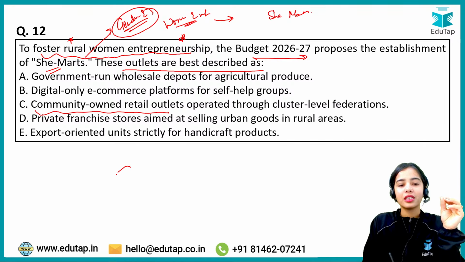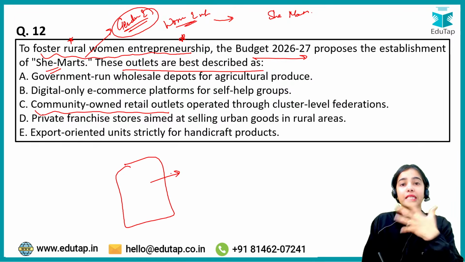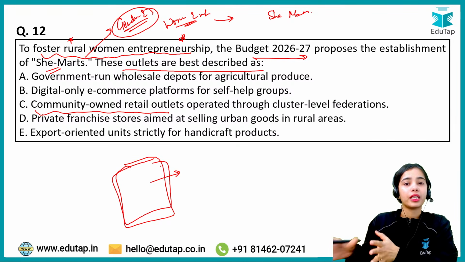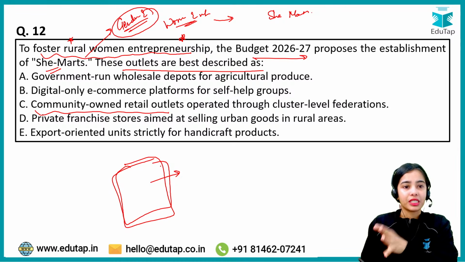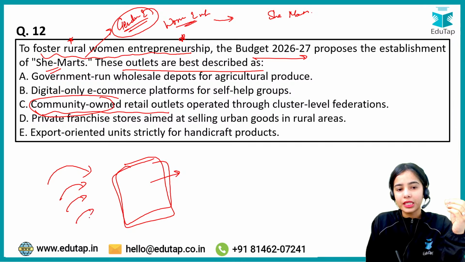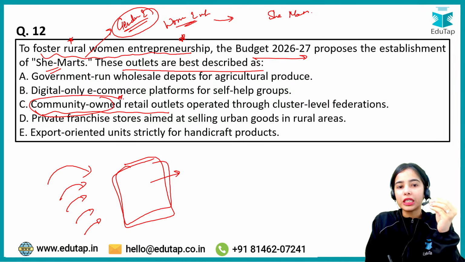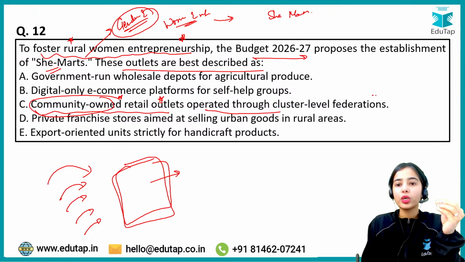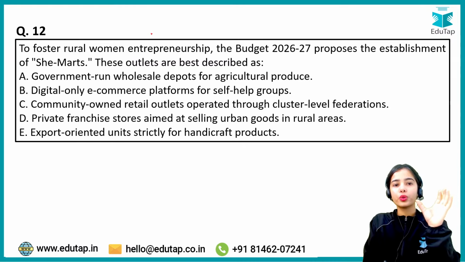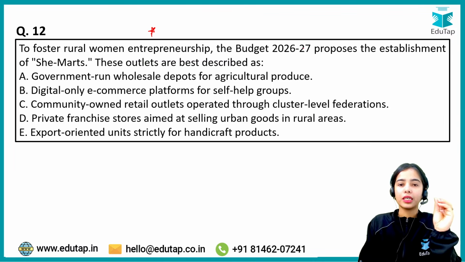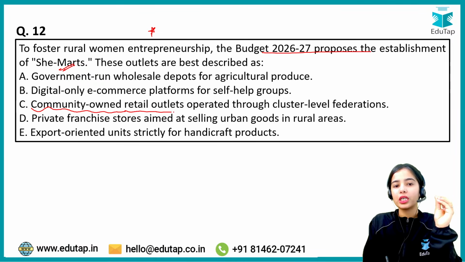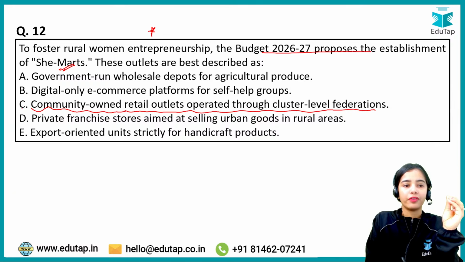Very good. Because owning the retail outlet single-handedly might be very expensive. If you want to buy the retail outlet, that might be very expensive. So different individuals can invest. So this will be a community owned retail outlet operated through cluster level federations. Okay, so this is the idea that to foster the rural women entrepreneurship, the budget has proposed the establishment of she marts that will be the community owned retail outlets operated through cluster level federations.